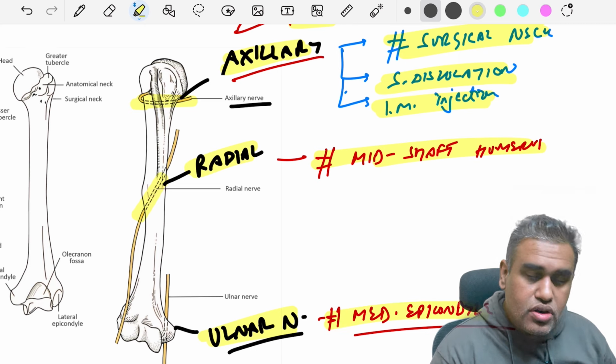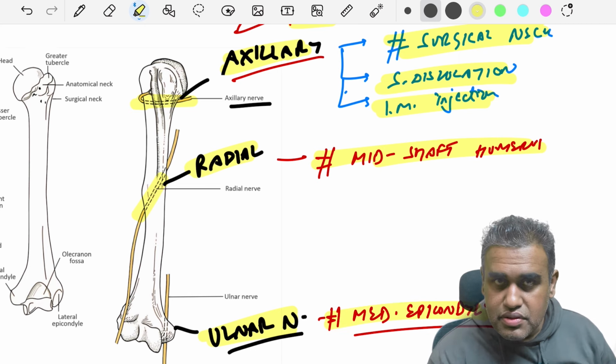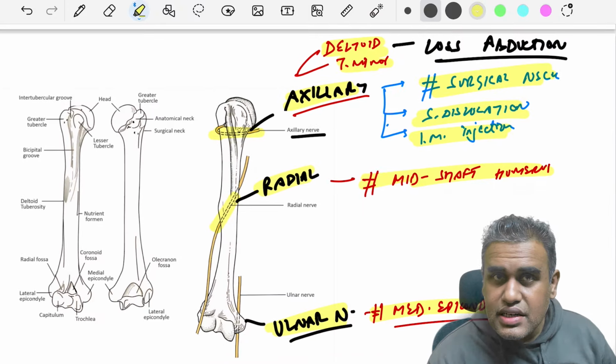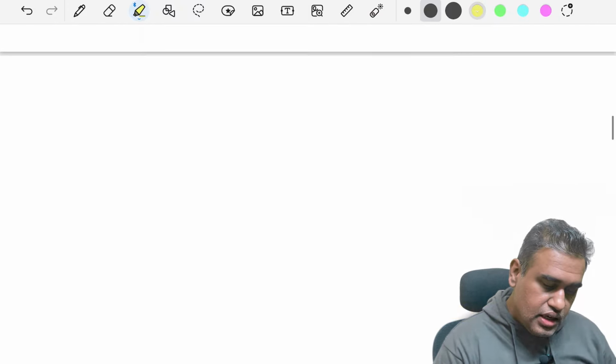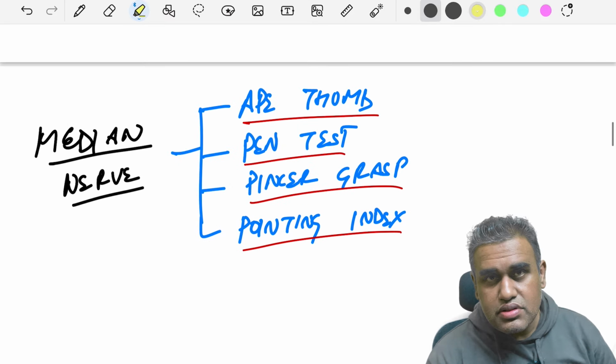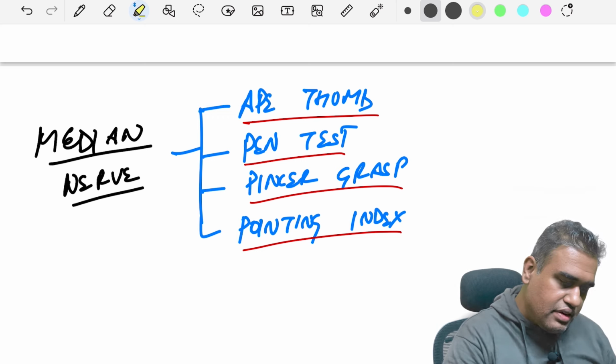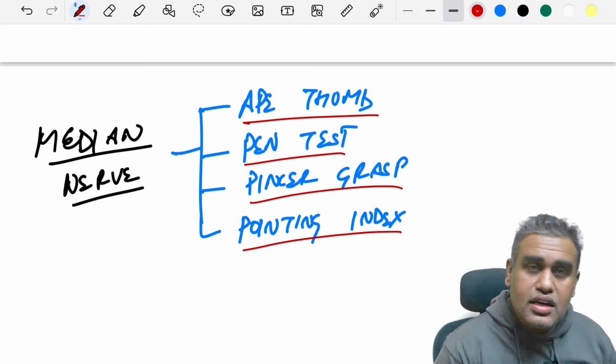Therefore, in fractures of the medial epicondyle, there might be injury to the ulnar nerve. Okay, remember these. Now, what will these nerve injuries present as? That we'll discuss later on. So, now coming to the 3 major nerves, the median nerve, the ulnar nerve, and the radial nerve. Now, what are the various tests which are conducted for median nerve injury?